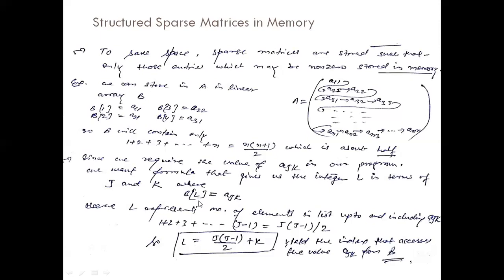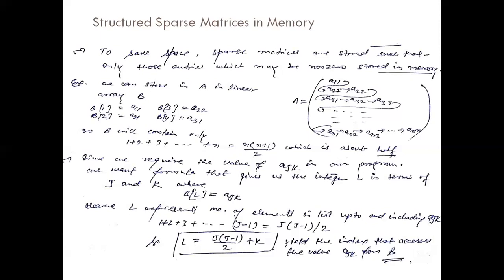So we will use a simple concept. Observe, L represents the number of elements in the list up to and including AJK. Suppose an element is in the jth row and kth column.